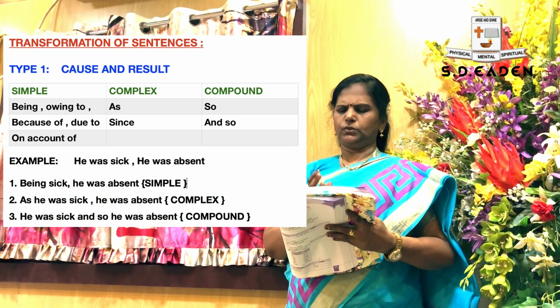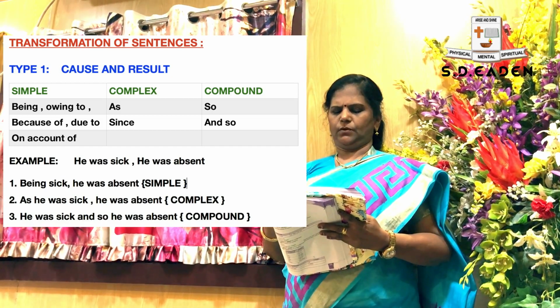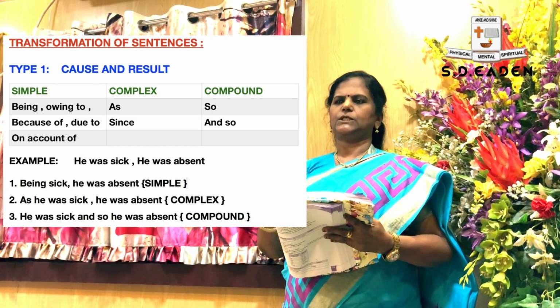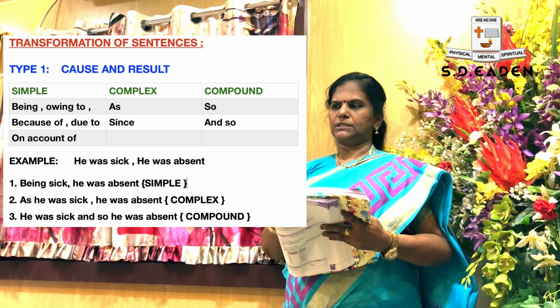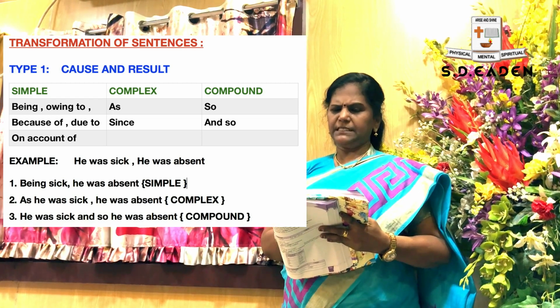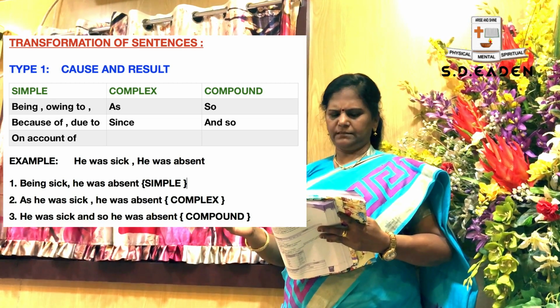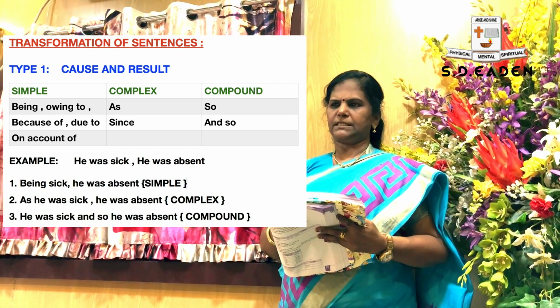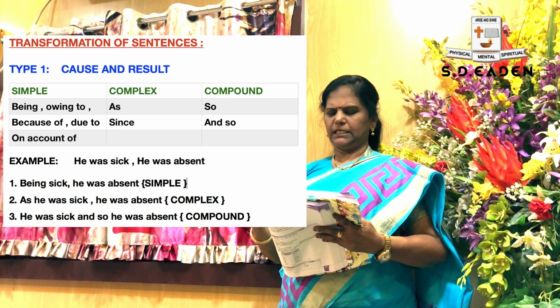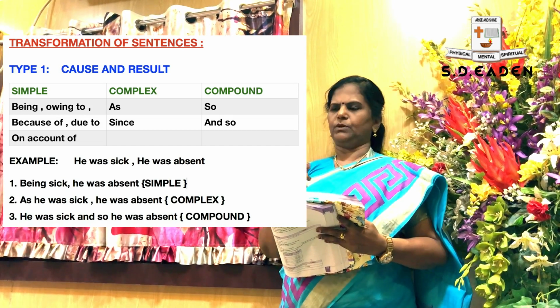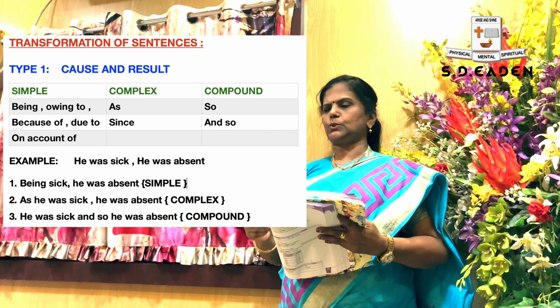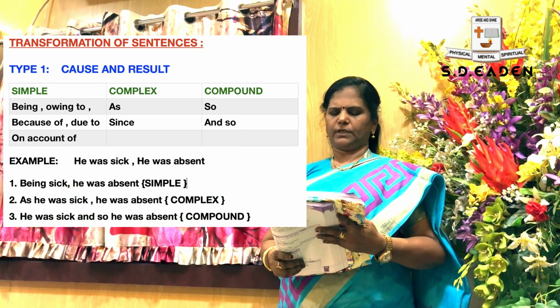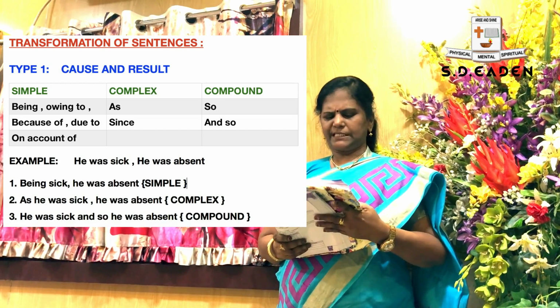This is due to cause and result. Because of his sickness, he took leave. For this, what is the formula? Being sick, he was absent in the case of simple. And in complex, as he was sick, he was absent, and compound, he was sick and so he was absent.